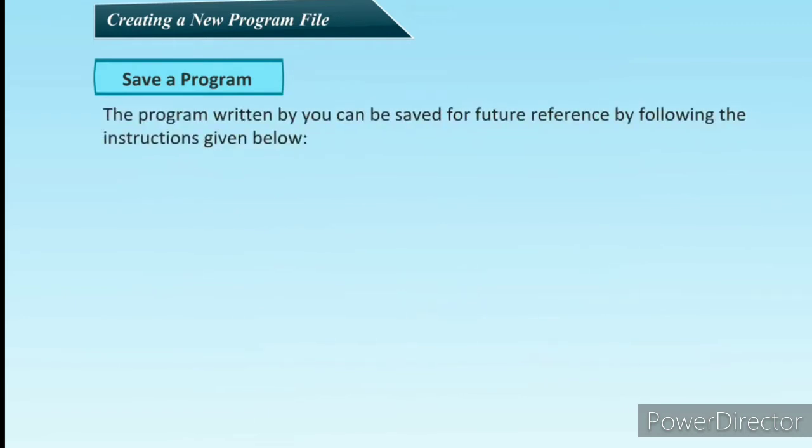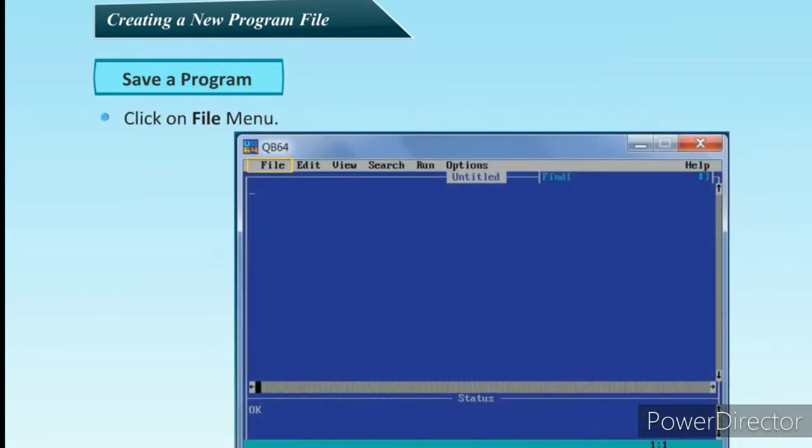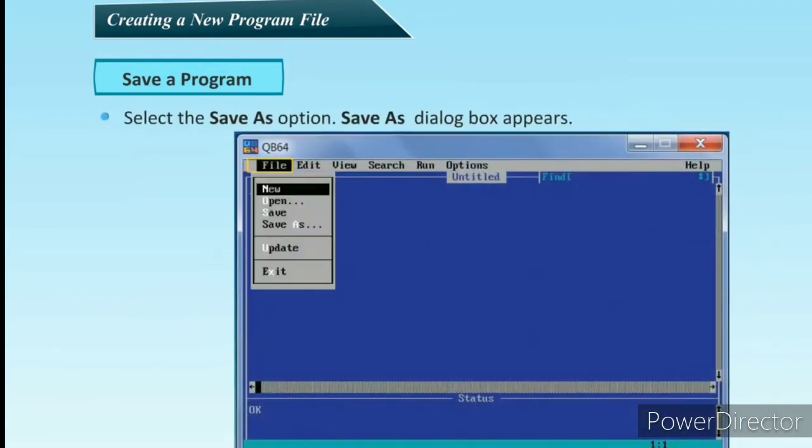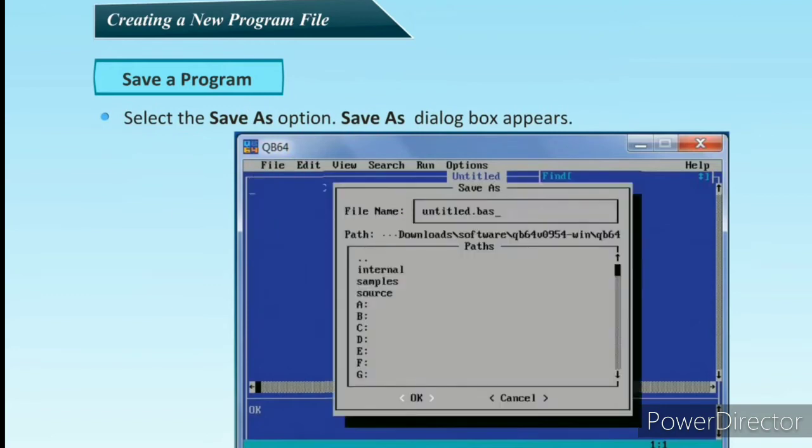To save a program, the program written by you can be saved for future reference with the following instructions. Click on the File menu. Select the Save As option. The Save As dialog box will appear. Type the file name.